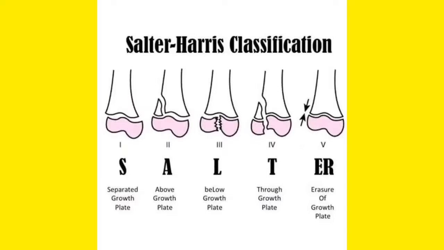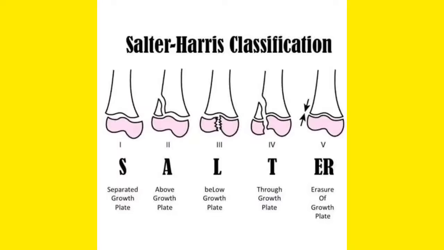Number 2 is A, that means above growth plate. Number 3 is L, that means below growth plate.